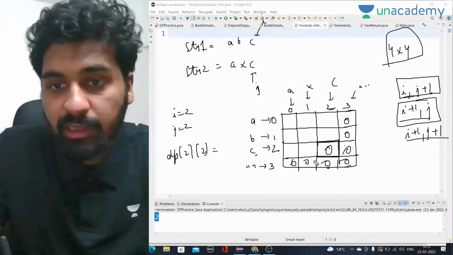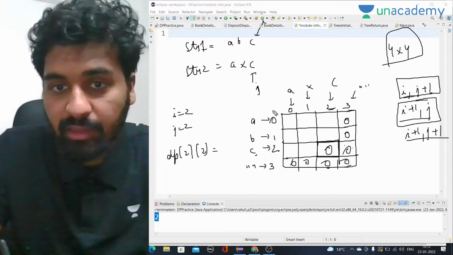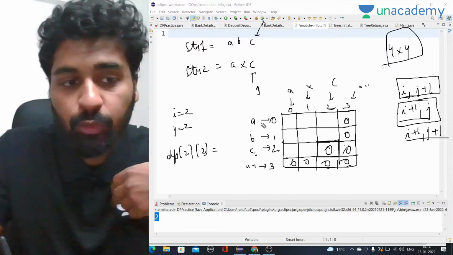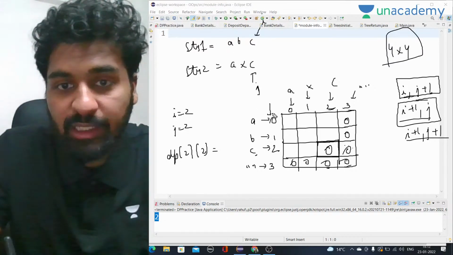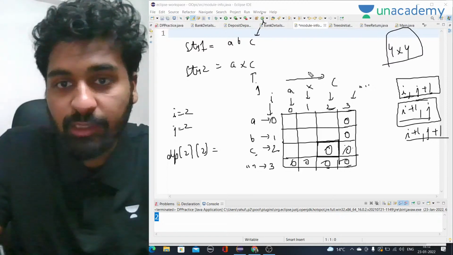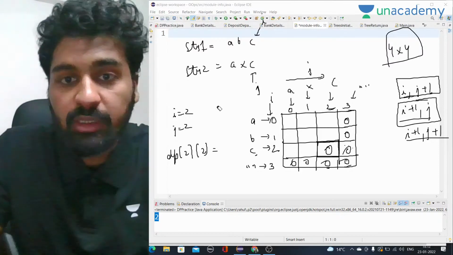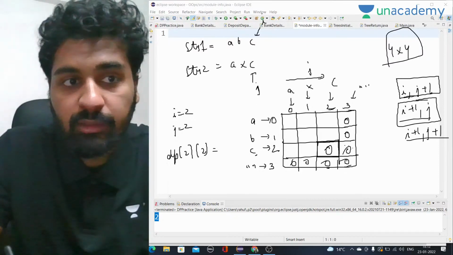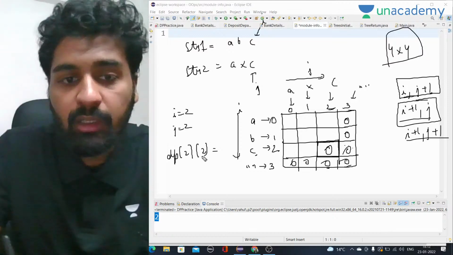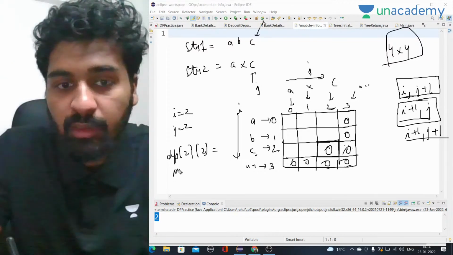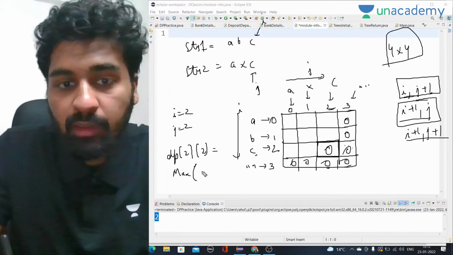Like we know that i is rows and j is columns. So here this is represented by i and this is represented by j. You know from here as well that str1 is this, so this is i and this is j. So dp of 2, 2 will be the maximum of, because they are not equal. Sorry, they are equal. Before they were not, right?